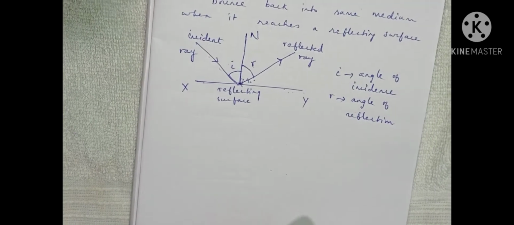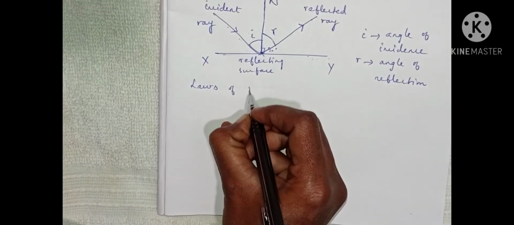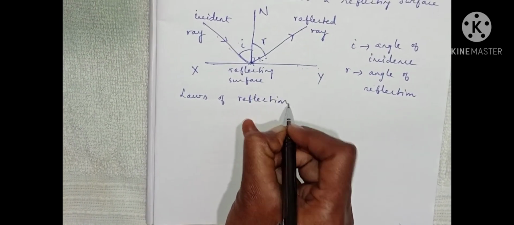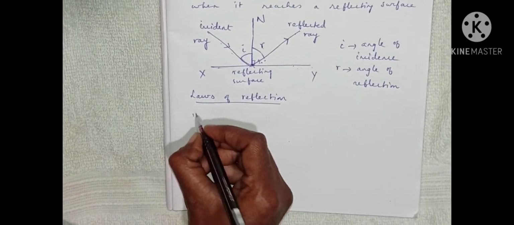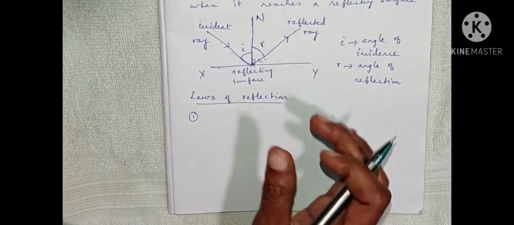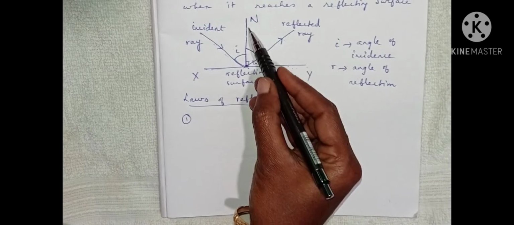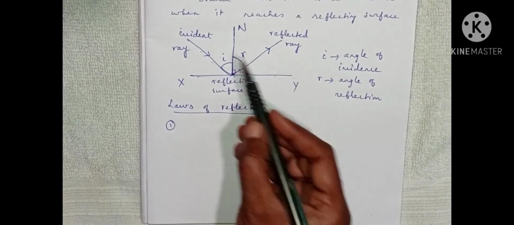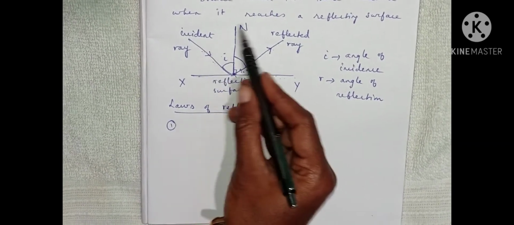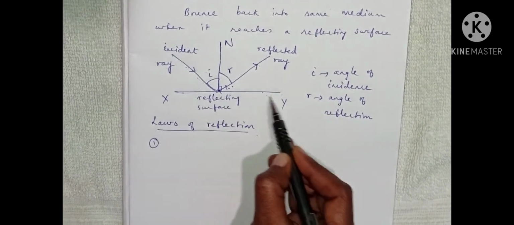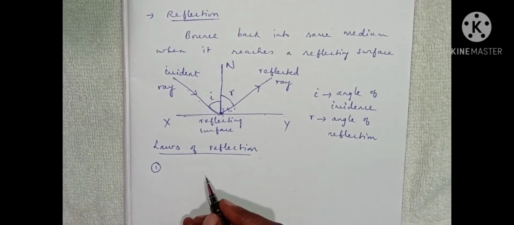Then next we see the laws of reflection. There are two laws of reflection. From this figure, we see the incident ray, the reflected ray and the normal to the reflecting surface. These three lie in the same plane. This is the first law of reflection.